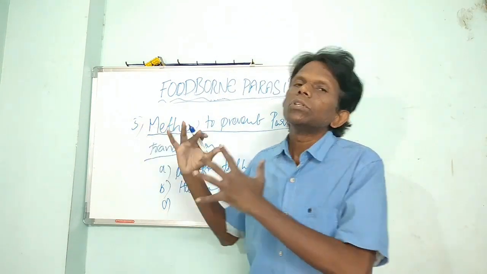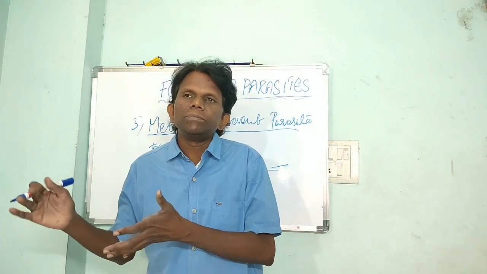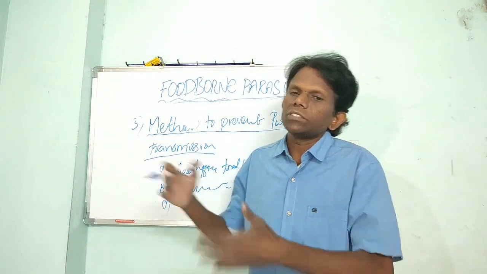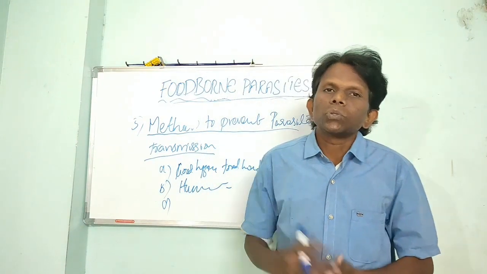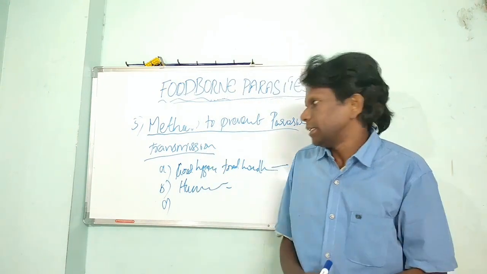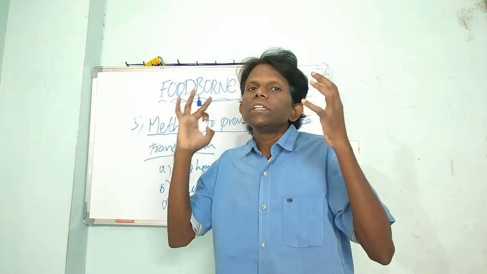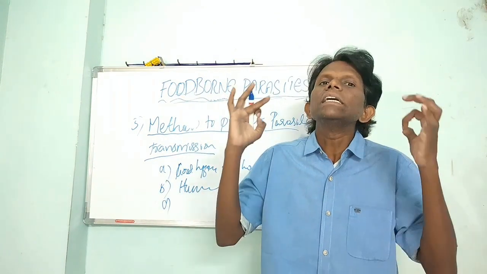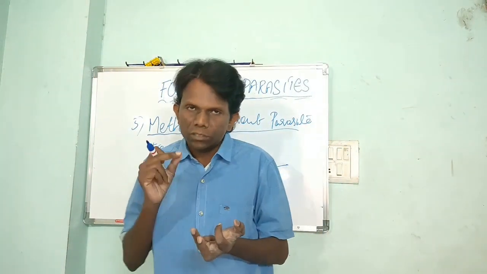can transmit through vegetables, green leafy vegetables. The parasites and seeds will come through the food chain and enter into human beings. So we have to eliminate the use of improperly treated sewage to fertilize the crops. That is the third one.